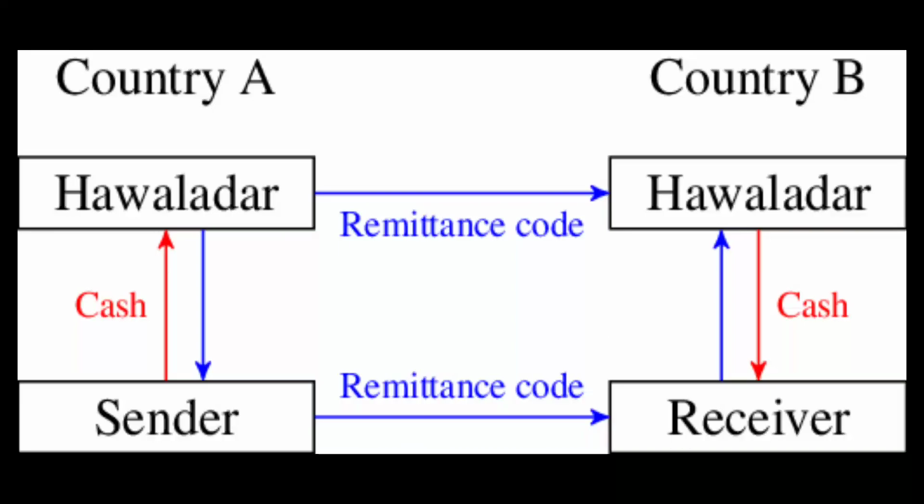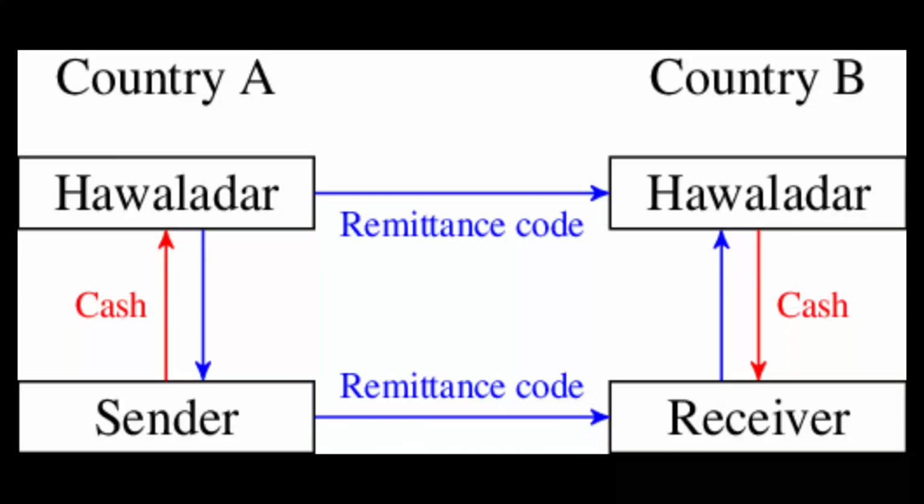So this is a very basic scenario, and I will teach you how the Hawala system works. For example, a sender needs to send money to the receiver. A son could be sending money to his father. So let's suppose it's $5,000. The sender, that is the son, wants to send his father, that is the receiver, $5,000.